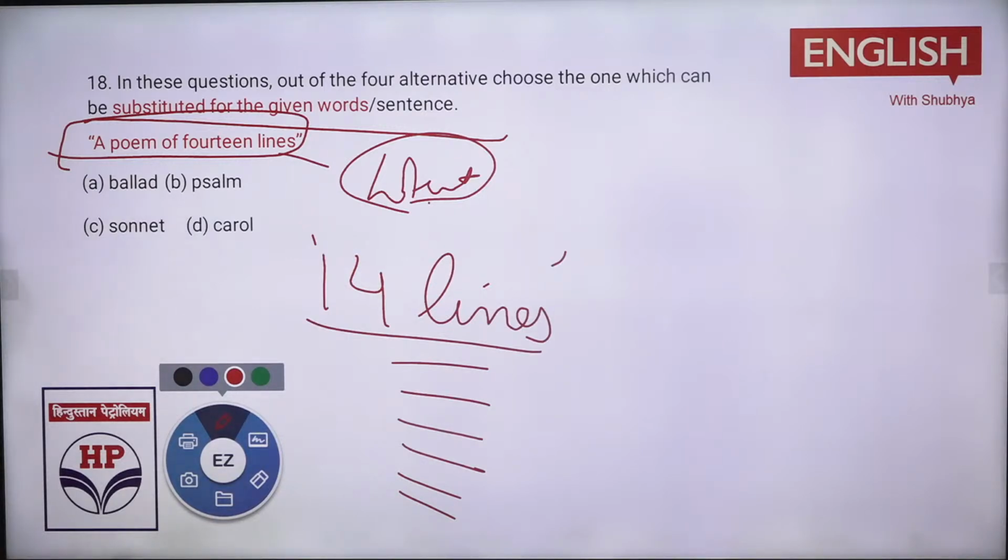Anyone? It's called ballad, it's called psalm, it's called sonnet, or it is called carol. I'll be telling you each term. What does it mean? What is the meaning? Anyone? See, sonnet. I think everyone has done it.